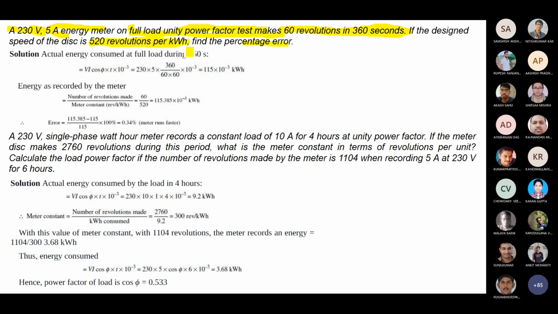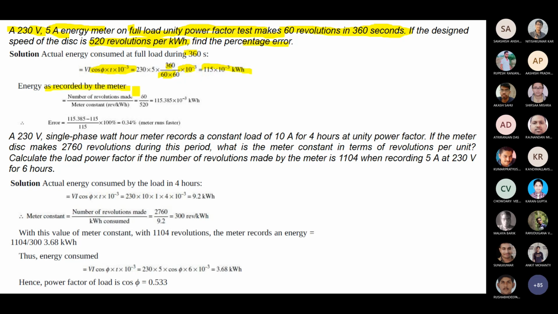Okay, 360 seconds it is. Energy is V I cos phi t into 10 to the power minus 3. V is 230, I is 5 ampere, and cos phi is 1 for unity power factor. t is 360 seconds, and 3600 seconds means 1 hour, so 360 divided by 60 into 60, into 10 to the minus 3.